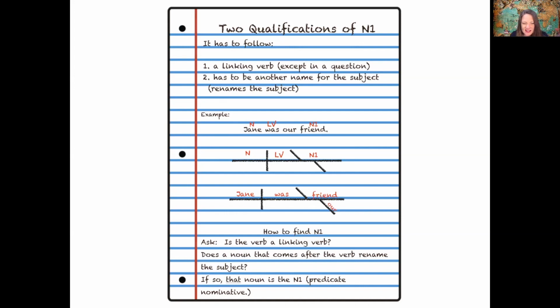How to find the noun 1? You ask, is the verb a linking verb? I would say very good possibility since that is on the linking verb list. It could possibly be a be verb because we've learned be verbs, just haven't learned the sentence pattern. But once you know what it is, then you're going to have to decide whether it's a be verb or a linking verb. Then ask, does a noun that comes after the verb rename the subject?